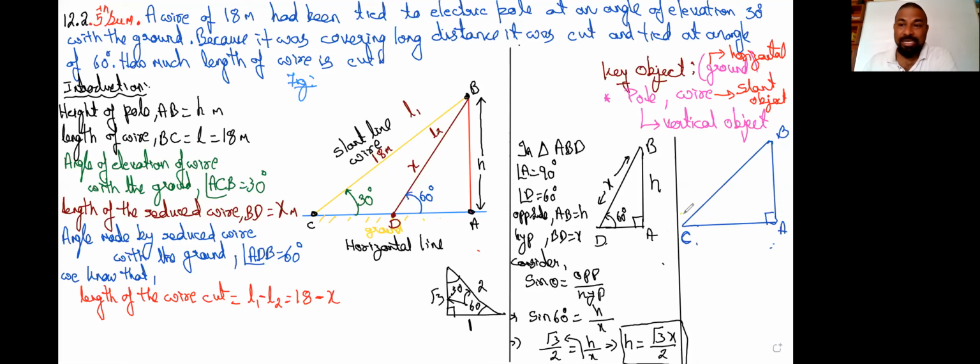Obviously it is 90 degrees at A. The length of L1 is 18 meters, and the angle made by the line L1 is 30 degrees. We all know that.